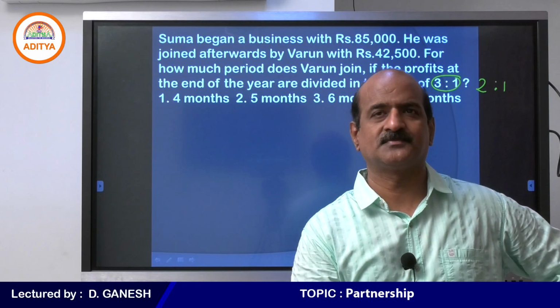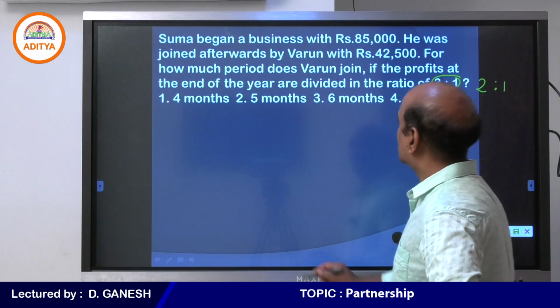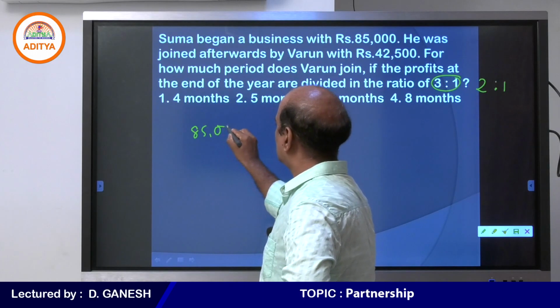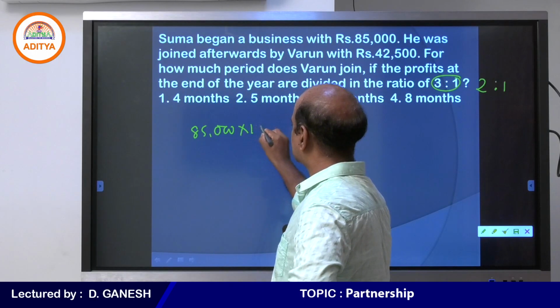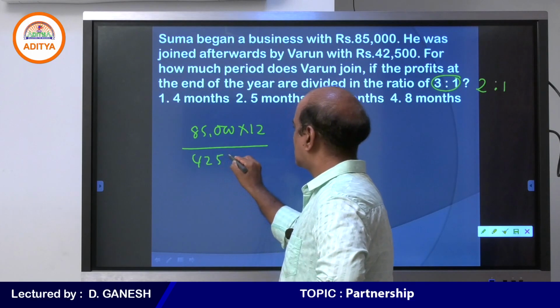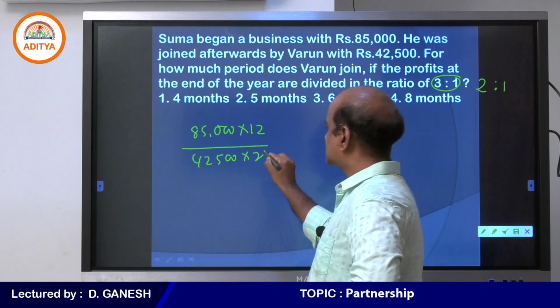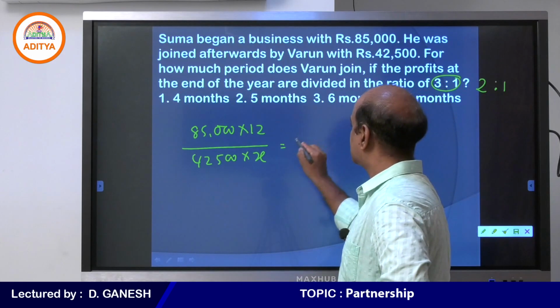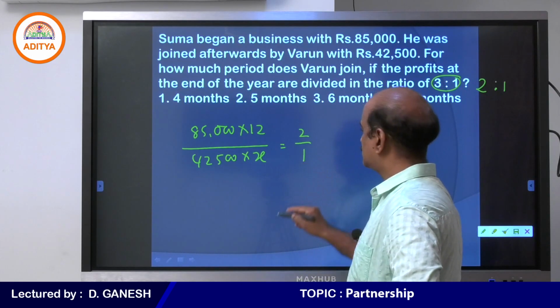Therefore, tell me. Suma began with 85,000 rupees because she only begins, she is in the business for 12 months. Varun 42,500 rupees, but he is in the business for X months. At the end of the period, they distribute the profits in the ratio 2:1.